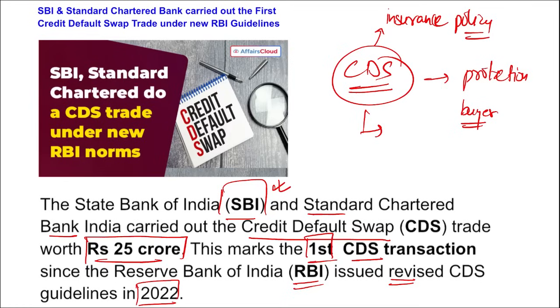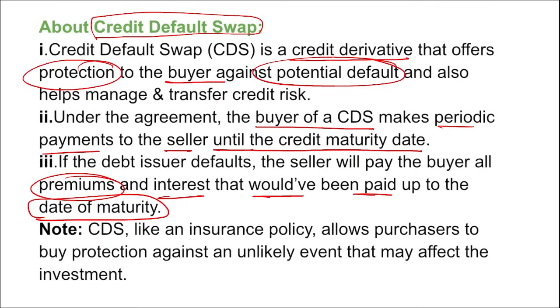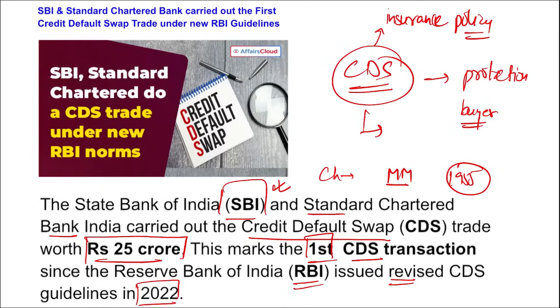Correct? Then if we talk about SBI Bank, who is the chairman? Dinesh Kumar Khara. Headquarter Mumbai, Maharashtra, and it was 1955 that SBI was established. Moving on, if we look at some of the guidelines released by RBI, we just saw that the new guidelines were released by RBI in 2022, and after that SBI and Standard Chartered Bank of India have carried out trade worth 25 crore rupees of these CDS.